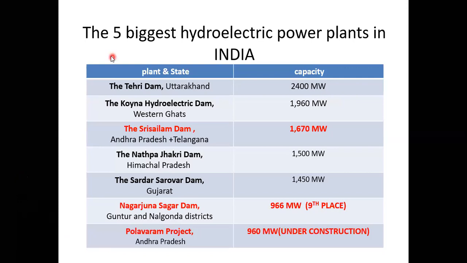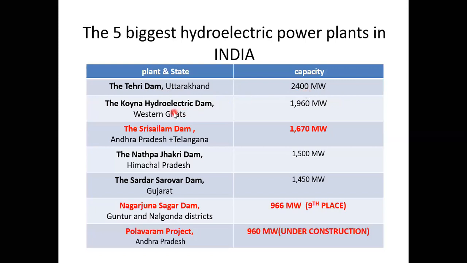So when you look at this table, the first column represents the name of the plant and the state in which it is present. The second column represents the capacity of the corresponding hydroelectric power plant. So the first one is the Tehri Dam. It is located in Uttarakhand and it is going to generate around 2,400 megawatts.